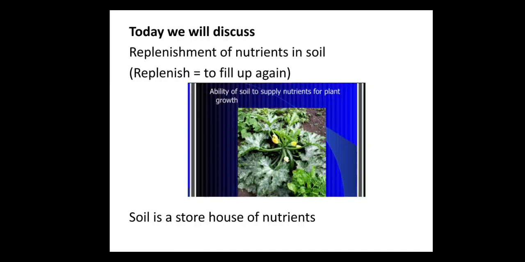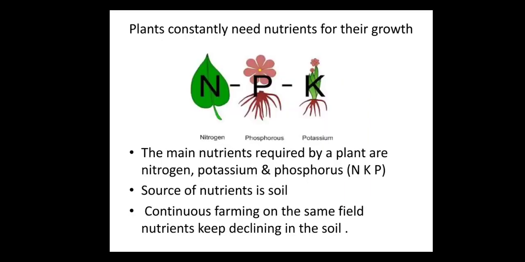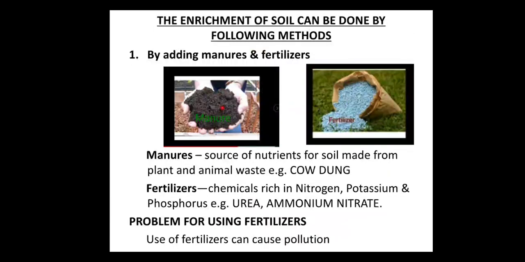The soil is a storehouse of all nutrients. Plants need nutrients, and some of them are nitrogen, potassium, and phosphorus. And the source of these nutrients will obviously be the soil. Now, there are a few methods by which we can replenish these nutrients in the soil. They are by adding manures and fertilizers to the soil.